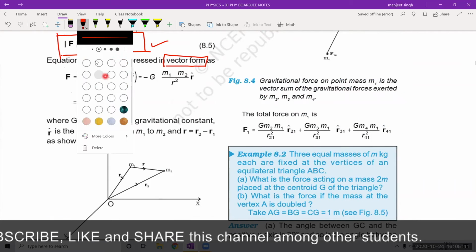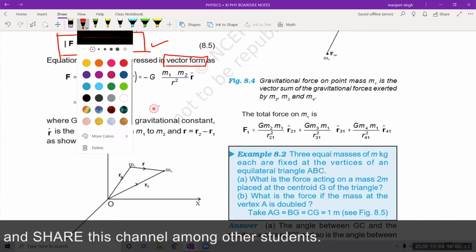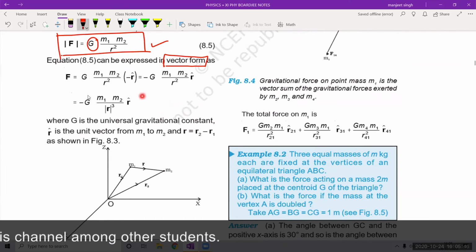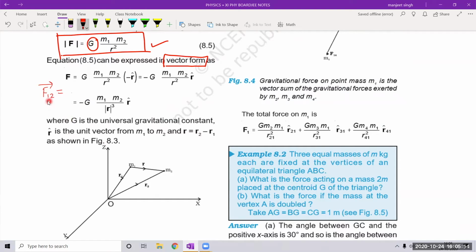So how do we write that? What does F12 denote? F12 denotes the force on 1 by 2. So now let us see here. What is the nature of the force on 1 by 2?